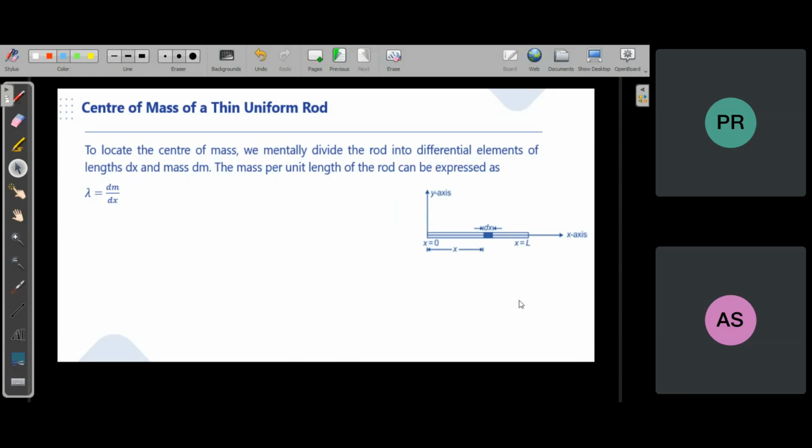No. Gravitational force is a central force. Electrostatic force is also a central force, not other forces. Other forces you can apply anywhere. You can apply force anywhere, but gravitational force and electrostatic force are central forces. They always act along the line joining their centers. Other forces, friction force, can act anywhere. Normal reaction, anywhere. These are not central forces.